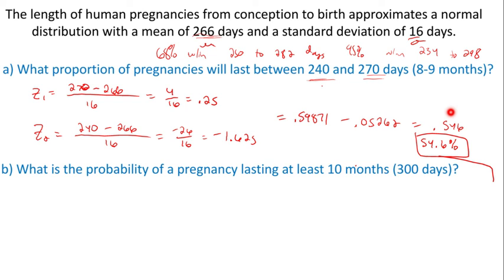All right, so last one, I wanted to take a look at a rare case. On this one, I just made this one up. What is the probability of a pregnancy lasting at least 10 months? So at least 10 months, that's really 10 or more, right? So in other words, greater than or equal to 300 days.